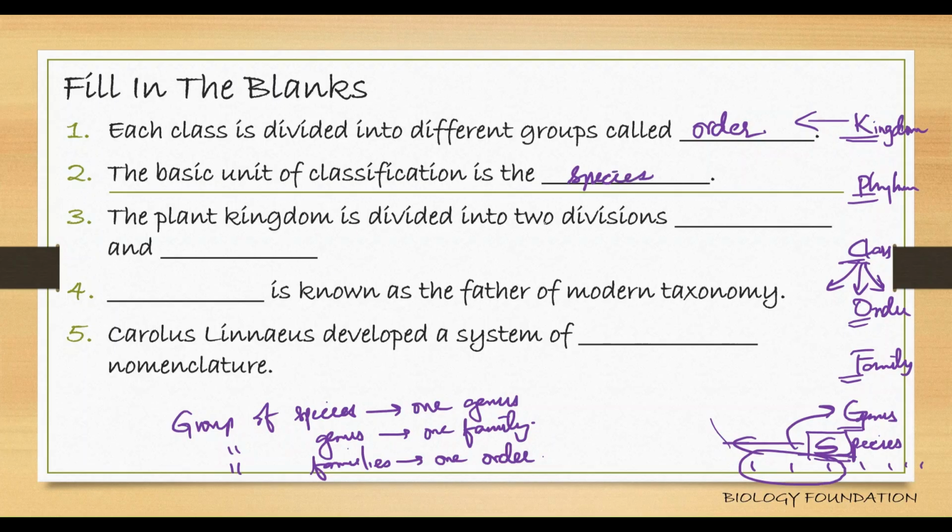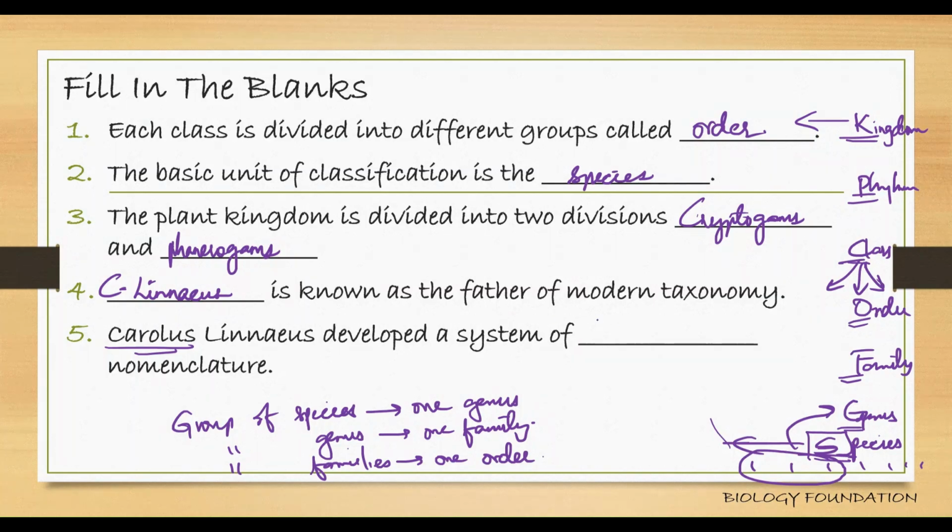The plant kingdom is divided into two divisions. What are they? Cryptogams and phanerogams. Dash is known as the father of modern taxonomy: Carolus Linnaeus, Carl Linnaeus, and he proposed the binomial system of nomenclature.